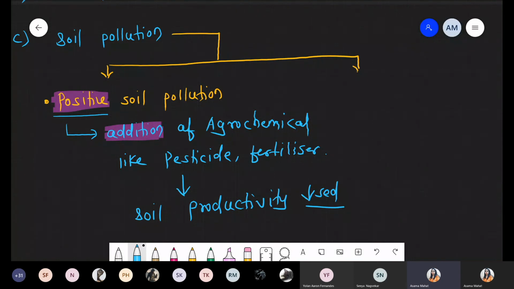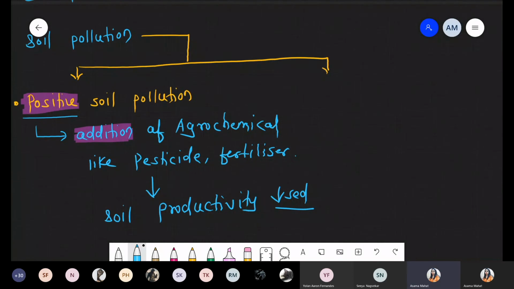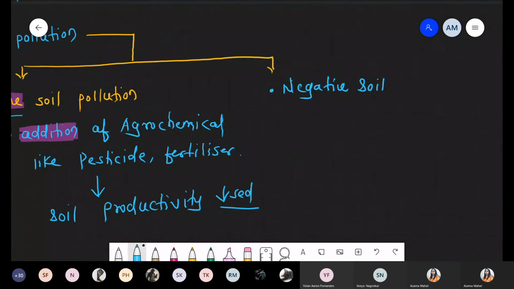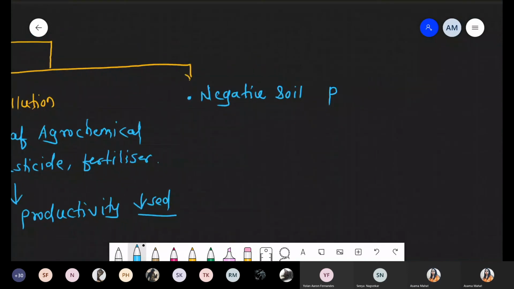Okay, chalo. So now another part we are talking about, that is negative soil pollution. ये था positive. Number second part is negative soil pollution.